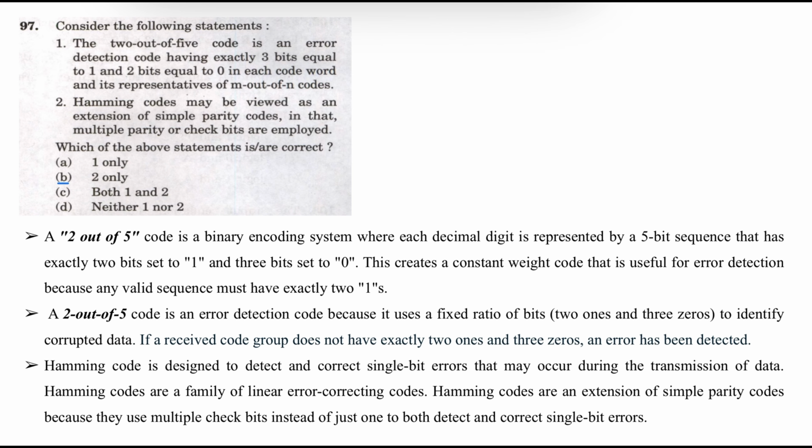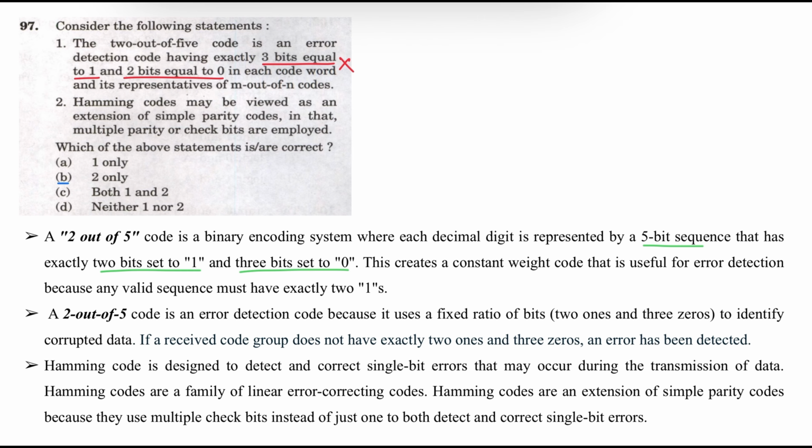Statement 1 is incorrect. A 2 out of 5 code is a binary coding system where each decimal digit is represented by a 5-bit sequence that has exactly 2 bits set to 1 and 3 bits set to 0. In the question they have given 3 bits equal to 1 and 2 bits equal to 0. This is incorrect.